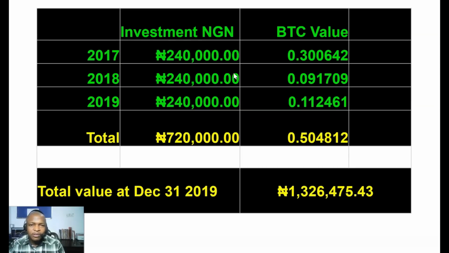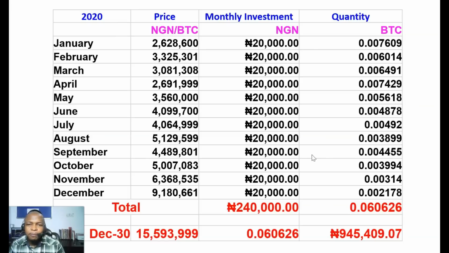So 2017, I bought this amount of Bitcoin. 2018 this, 2019 this. So this is the total amount of Bitcoin I have now, and I've spent 720,000 naira in total. So the value of my Bitcoin as of December 31st of 2019 will be 1.326 million naira. You can see it is almost double the price. There's a significant improvement.